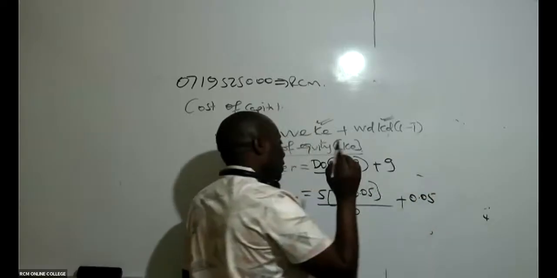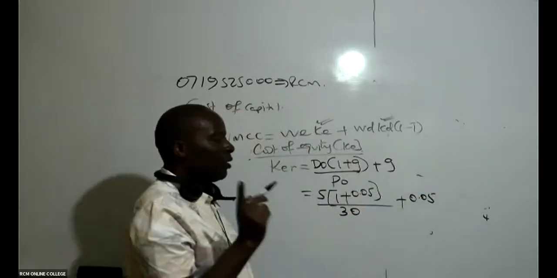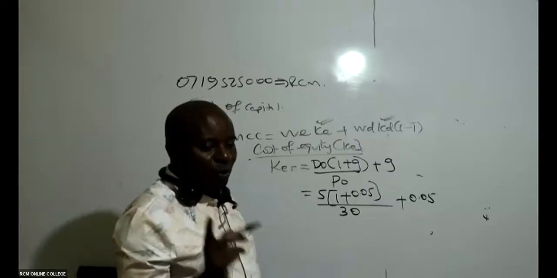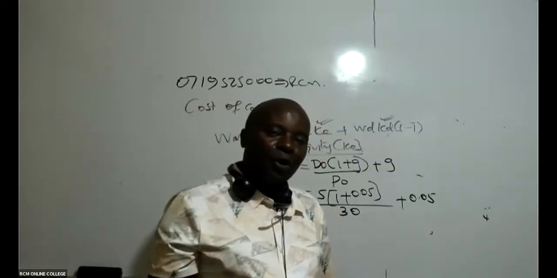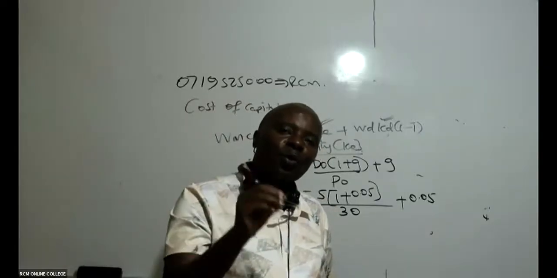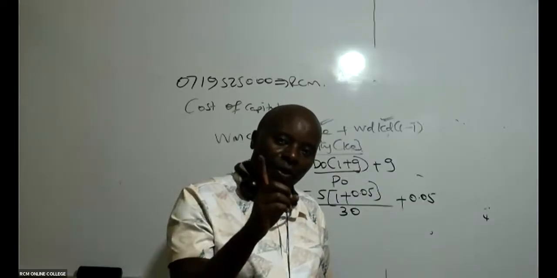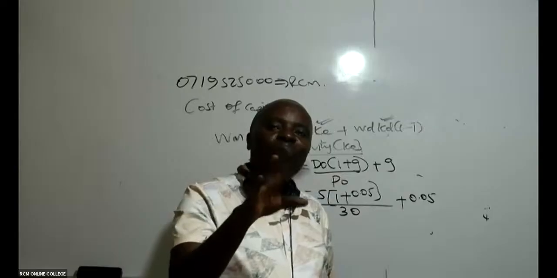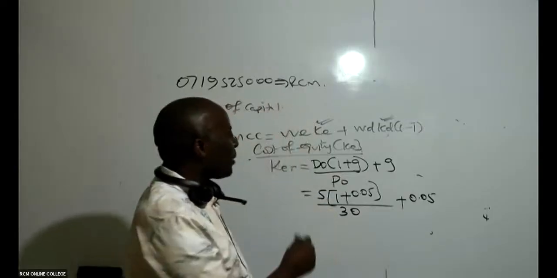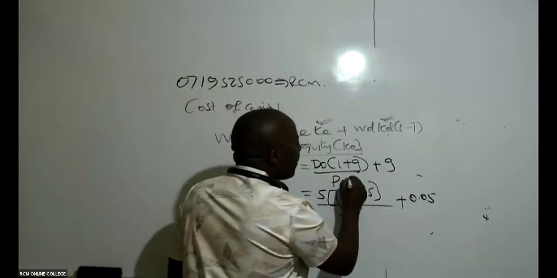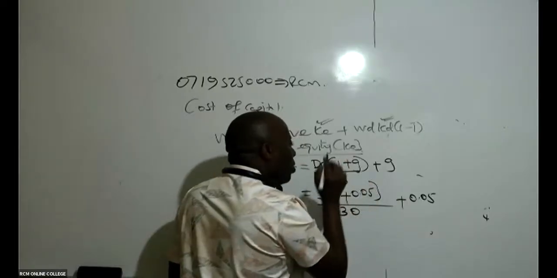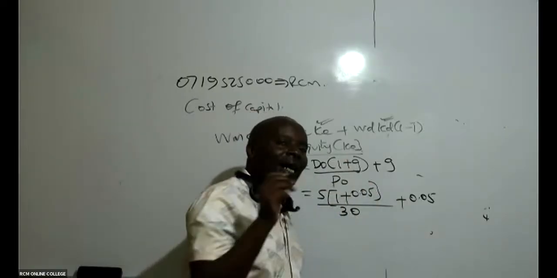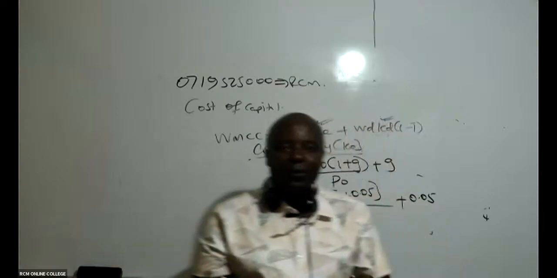I would want to make this very clear for everybody. Whenever it comes to retained earnings, what is retained in the organization, we don't subtract flotation cost. Somebody may come and say, well, subtract flotation cost. No. Retained earnings is already money in our bank accounts.